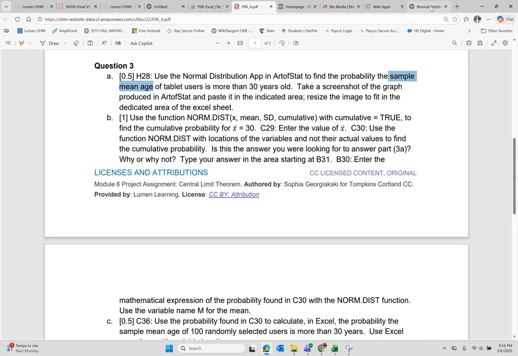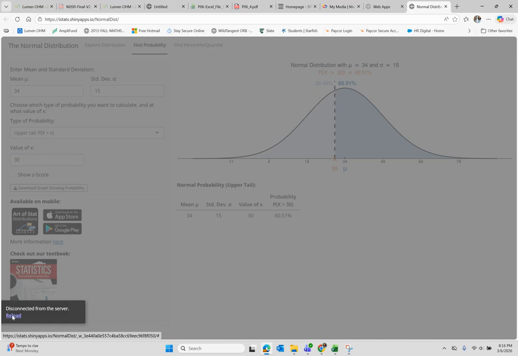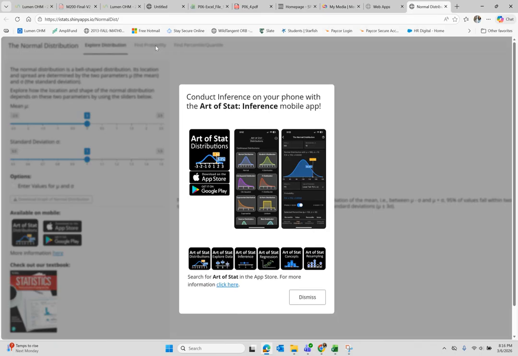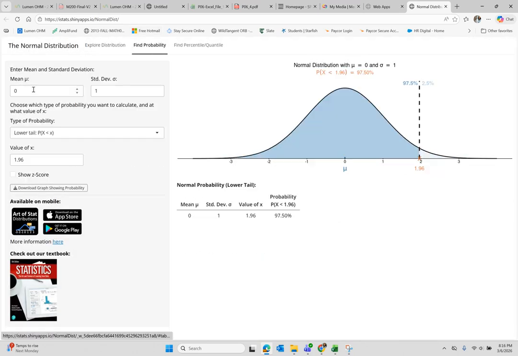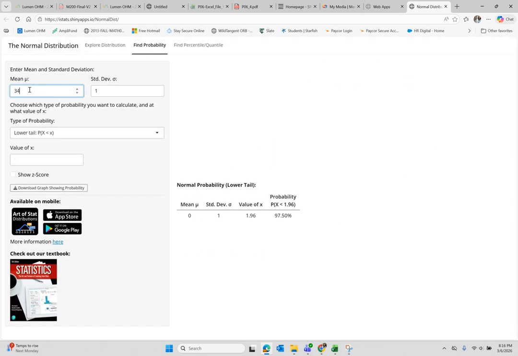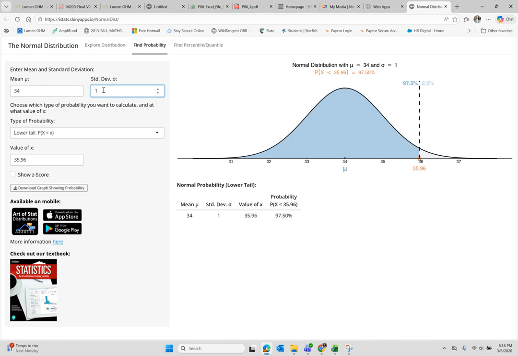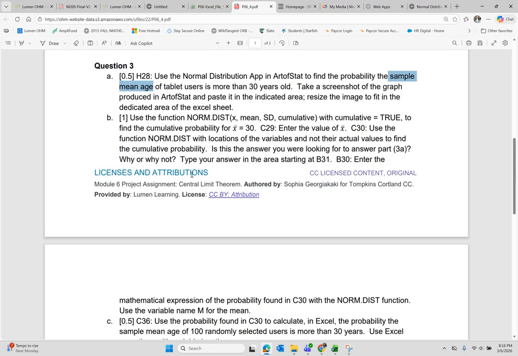So we will go in the normal distribution app and find the probability. The mean is 34, but this time the standard deviation is 1.5. And we are asked to find the probability that the mean age is more than 30 years old.